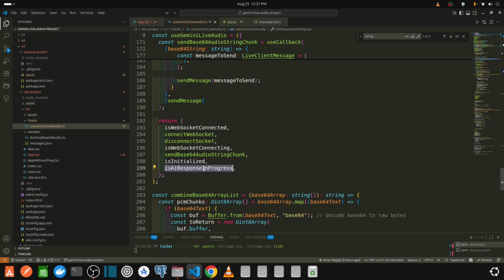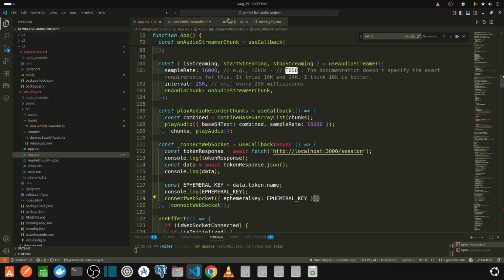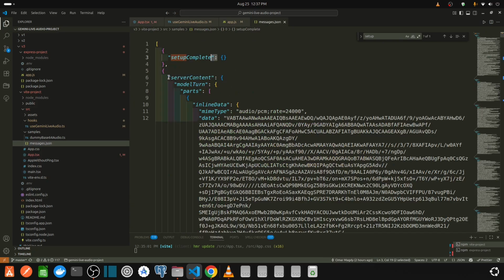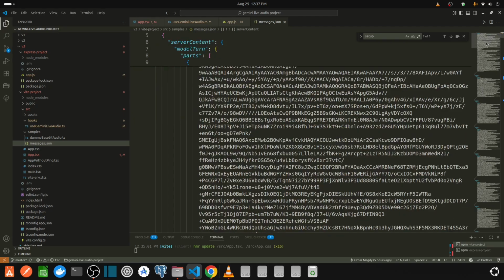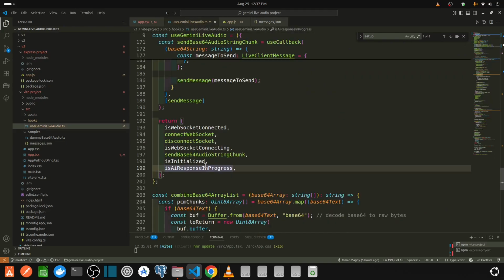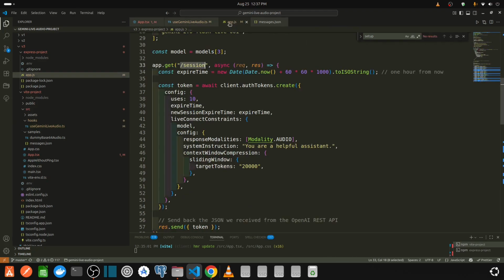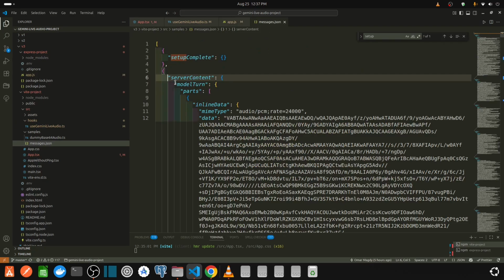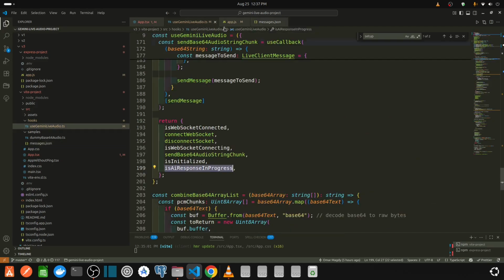Is AI response in progress: this means that starting from server content dot model turn dot parts, if it finds this, it will say that the response is being processed. When it's being processed, let's turn off the mic from the user so that there are no interruptions. So we stop sending audio when AI response is in progress.